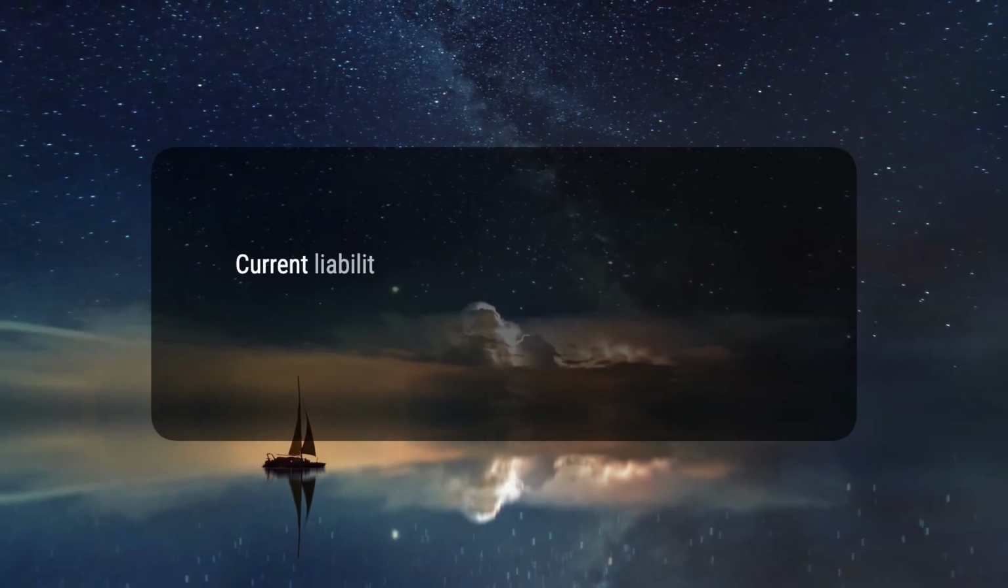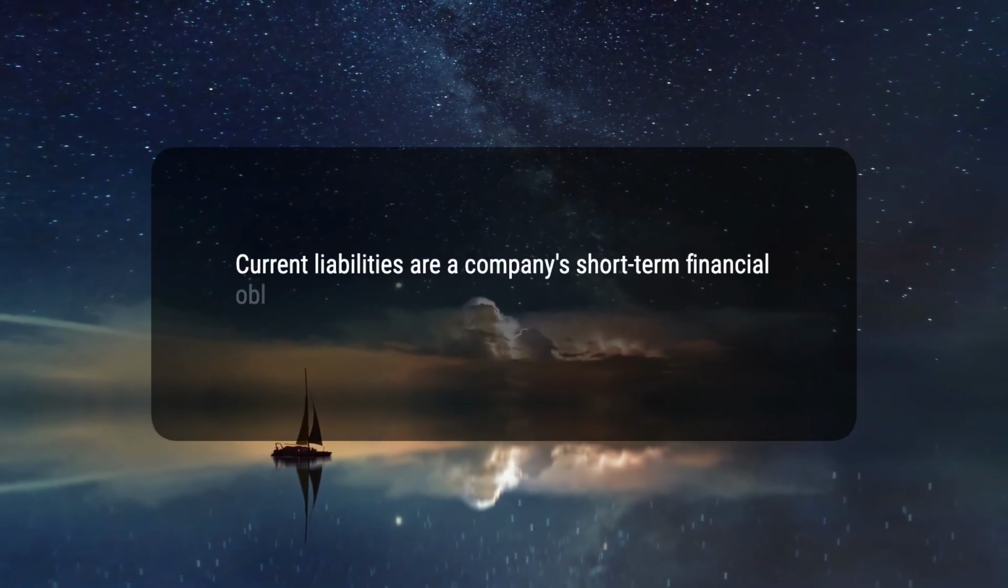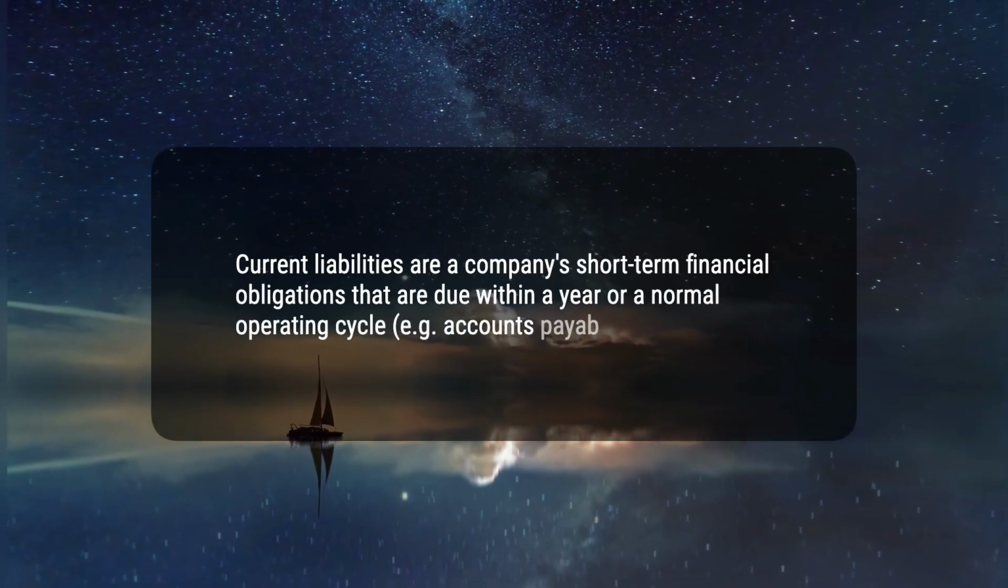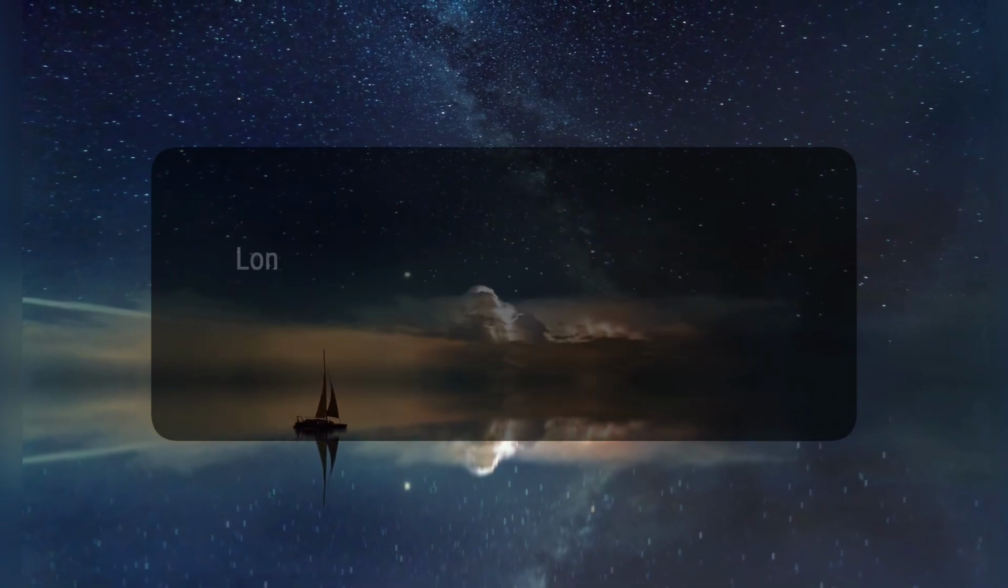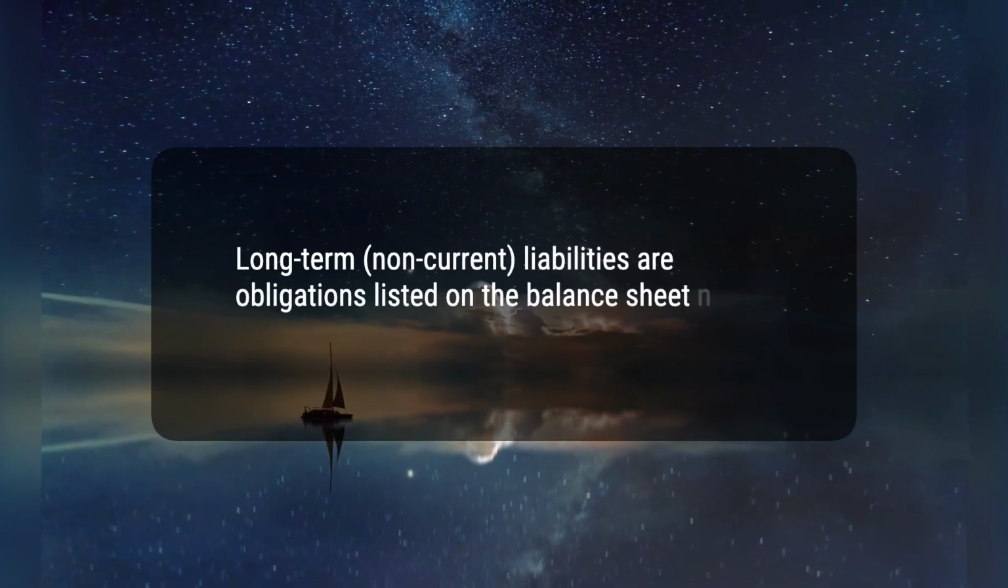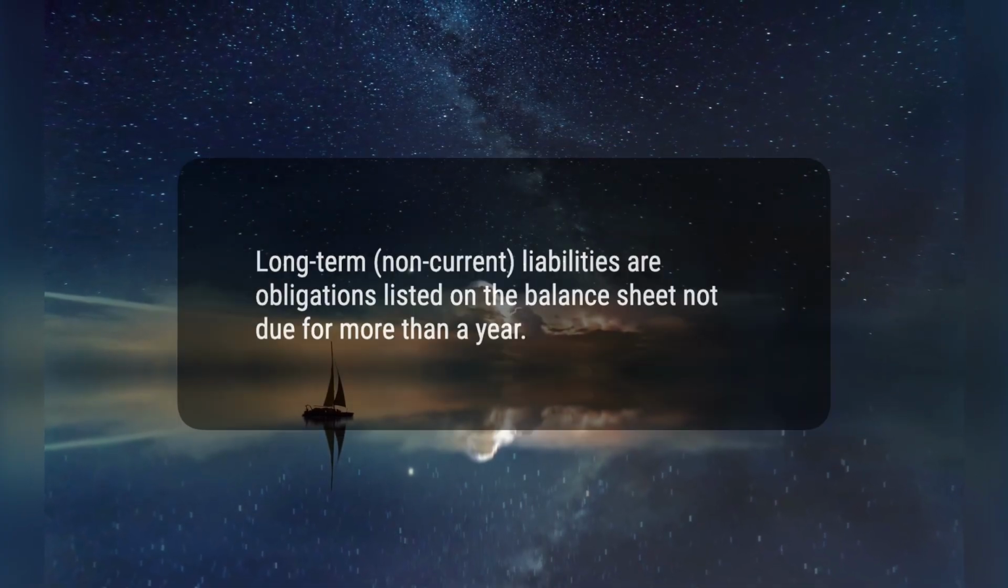3. Current liabilities are a company's short-term financial obligations that are due within a year or a normal operating cycle, e.g. accounts payable. 4. Long-term, non-current, liabilities are obligations listed on the balance sheet not due for more than a year.